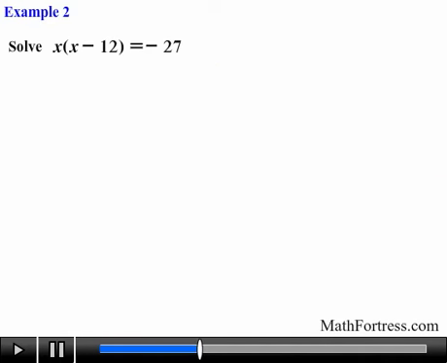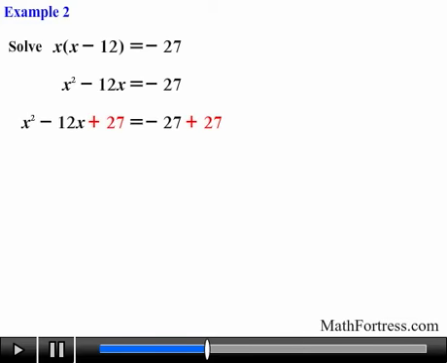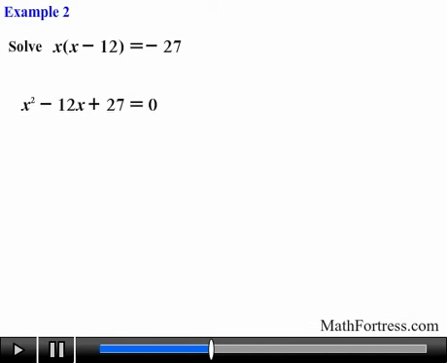With that said, we first need to rewrite the equation in standard form. Then set one side of the equation equal to 0. So we first need to expand the expression in the left side of the equation. Doing that, we obtain x squared minus 12x. Next, we add 27 to both sides of the equation, so we can set one side equal to 0. Doing that, we obtain x squared minus 12x plus 27 equals 0. Now we can go ahead and proceed with the factoring step.